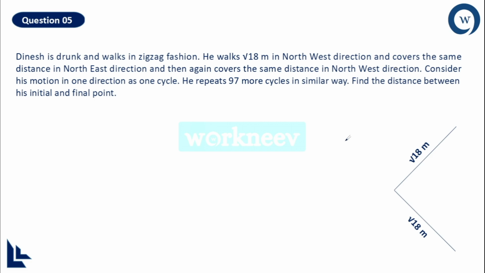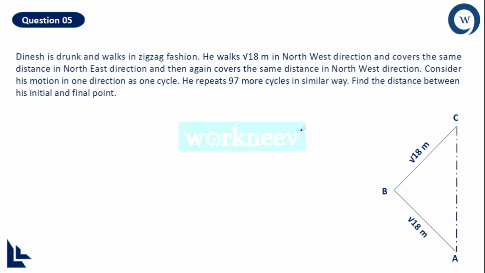Now how to solve this? We will move to the explanation part. This is the initial part of the solution. We will consider the triangle ABC because I have joined both A and C. Now if you see the angle between northwest and northeast, what is the angle? Undoubtedly the angle between northwest and northeast is 90 degrees. So that makes triangle ABC a right angle triangle.